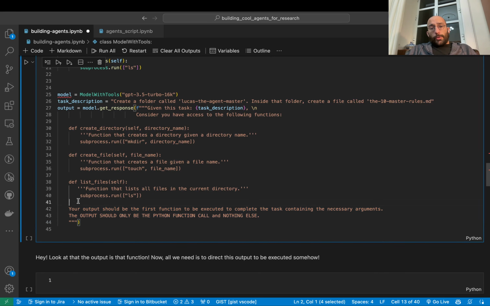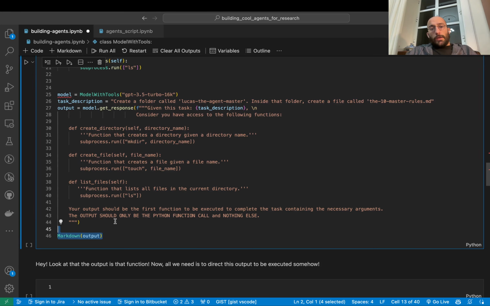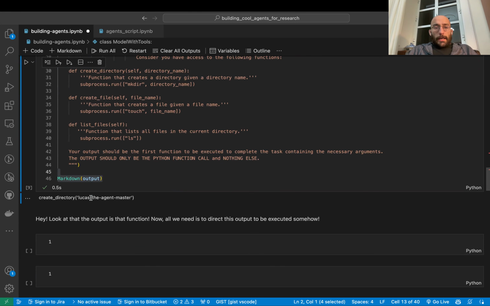And I say your output should be the first function to be executed to complete the task containing the necessary arguments. And the output should only be the Python function call and nothing else. Now, I know what you're thinking. If we have a task that involves multiple function calls, this is not going to work, right? This is just the first one. But what I want is just to see if we can get the model to output just the function call correctly. So let's see if that's possible. I will run this, and there we go. As you can see, the first action would be to create a directory called Lucas the agent master. I am the agent master after all, so you know.